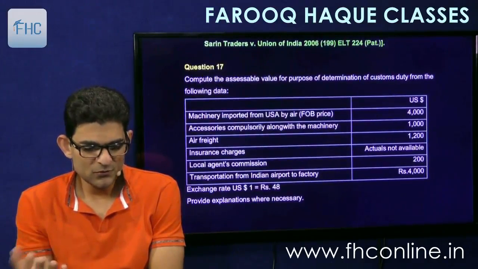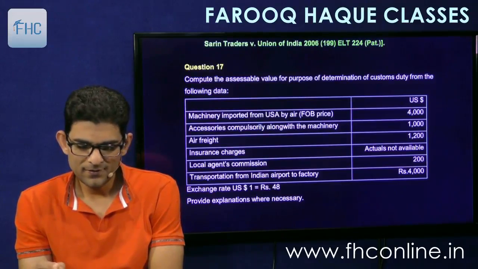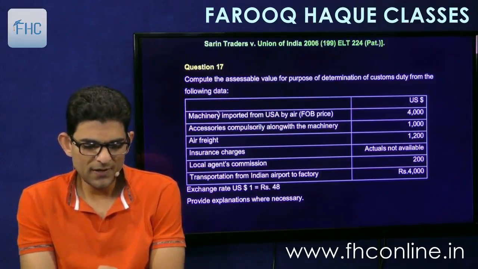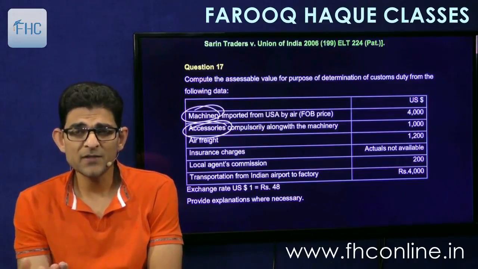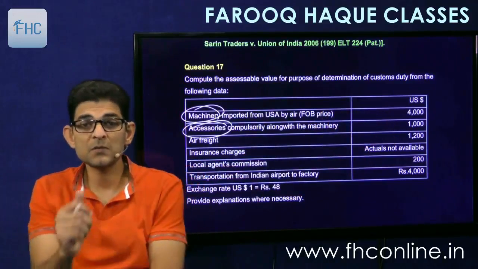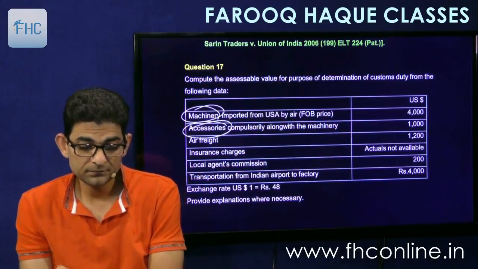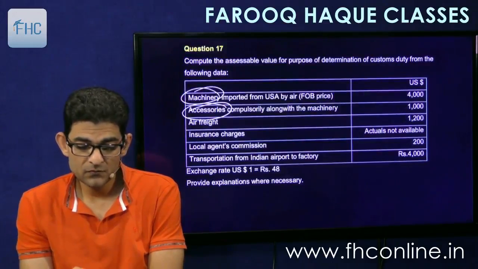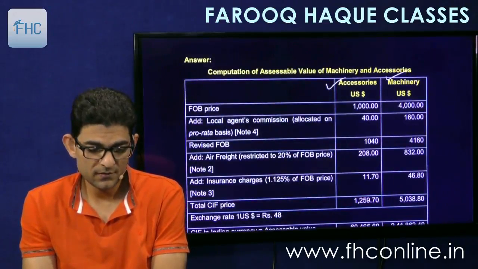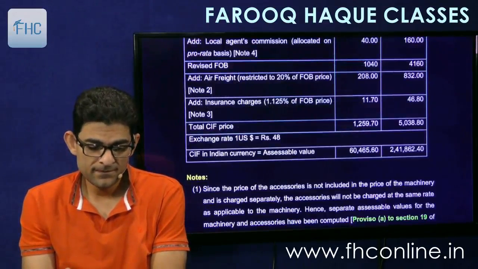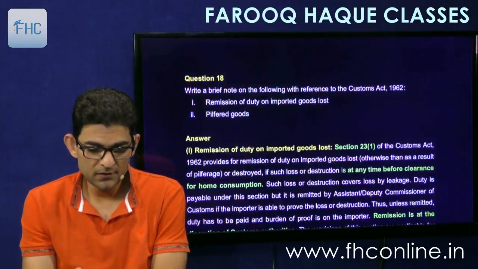And then question number 17 is also on similar lines. This also you can do. This is slightly different. Machinery and accessories, 2 things are imported. So no problem, we'll assess them separately. As the value is shown separately, you can assess them separately, because they may be chargeable at different rates of duty. So it's also very simple. See, accessories and machineries both are computed separately. That is also very simple, nothing complicated in there.